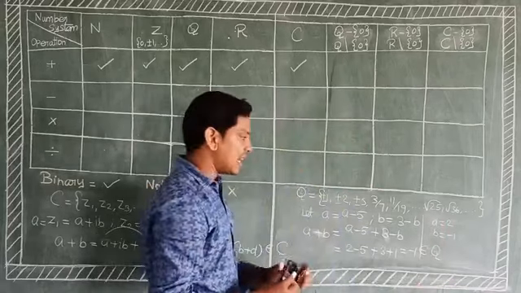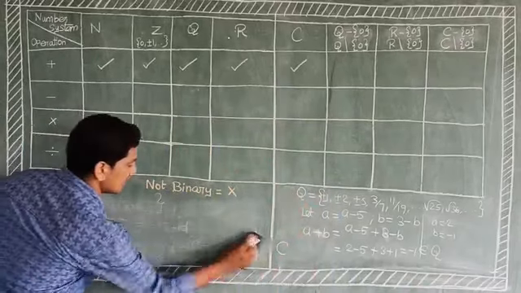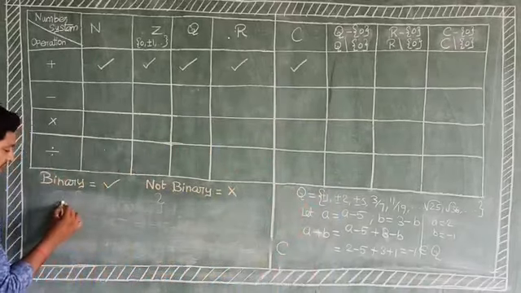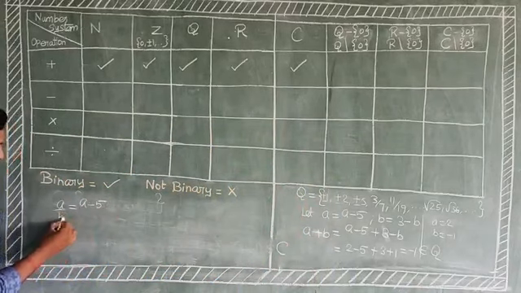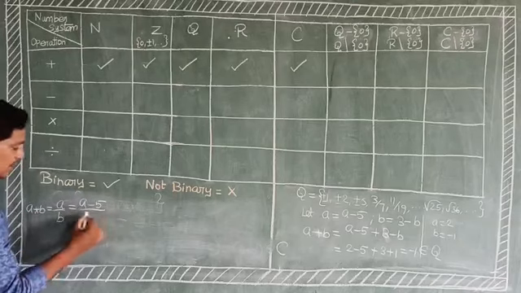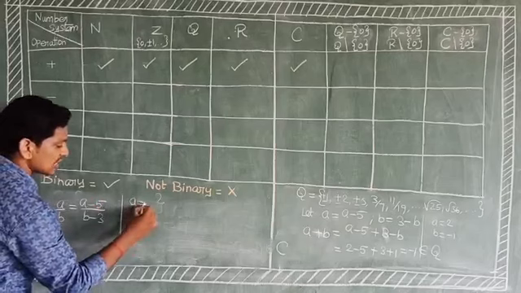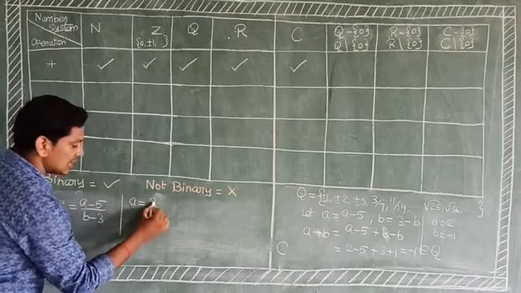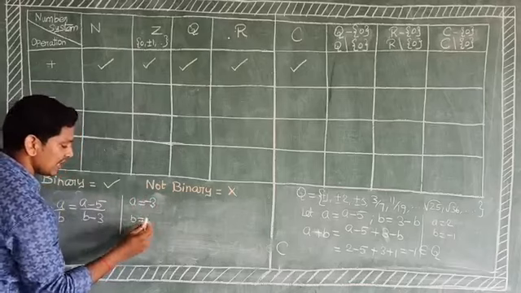Suppose the given relation is defined by, for example, a binary operation b equal to a minus 5 divided by b minus 3. Here a equal to some constant, any one constant, say minus 3, and b equal to 3.